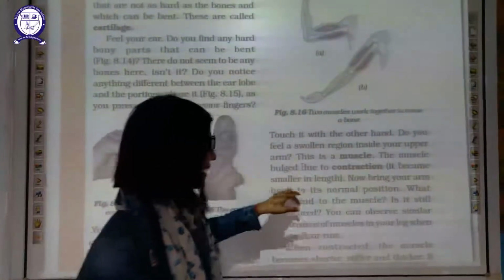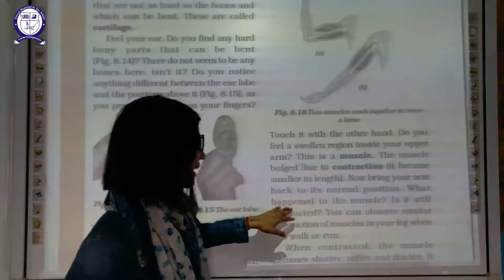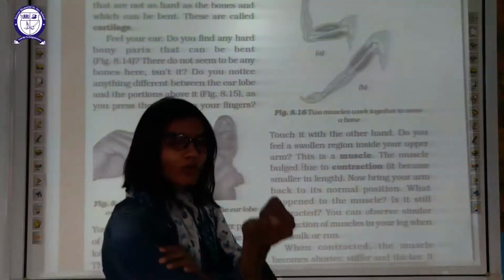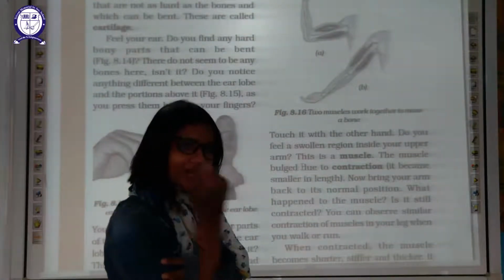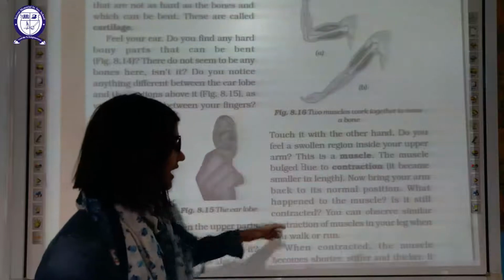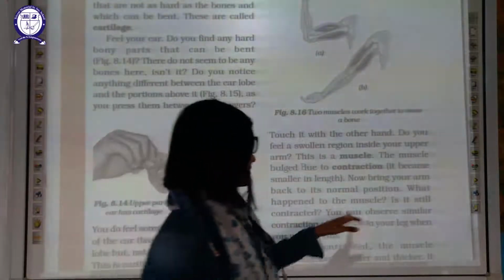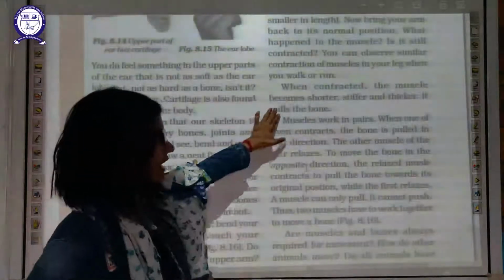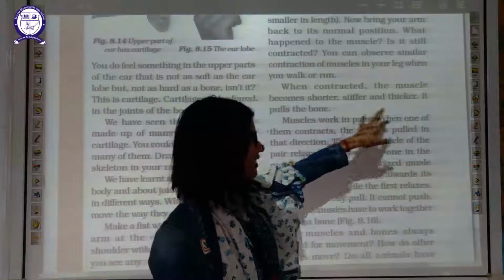Now bring your arm back to the normal position. What happened to the muscle? It is relaxed. It is contracting when you move it like that, and when you bring it back to its original position, it is relaxed. You can observe similar contraction of muscles in your leg also when you run. When contracted, muscles become shorter, stiffer and thicker.